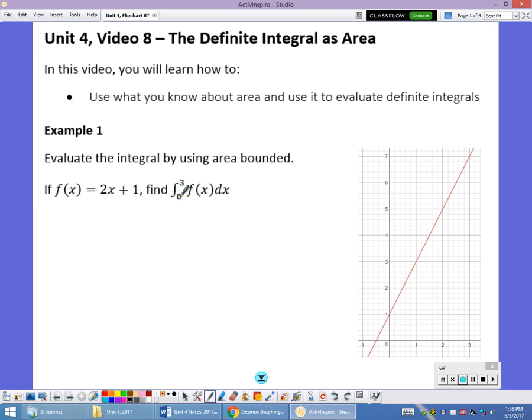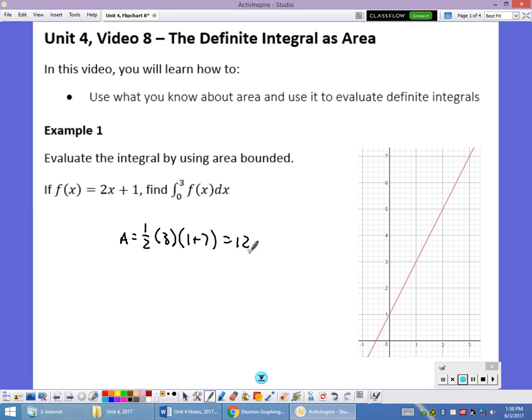Well, that simply becomes a trapezoid. My delta x is going to be 3, which is the height of my trapezoid. The bases are going to be 1 unit on that side and 7 units on the right side. So this area, which is this integral, is going to be 1/2 of 3 times 1 plus 7, or 12 units.